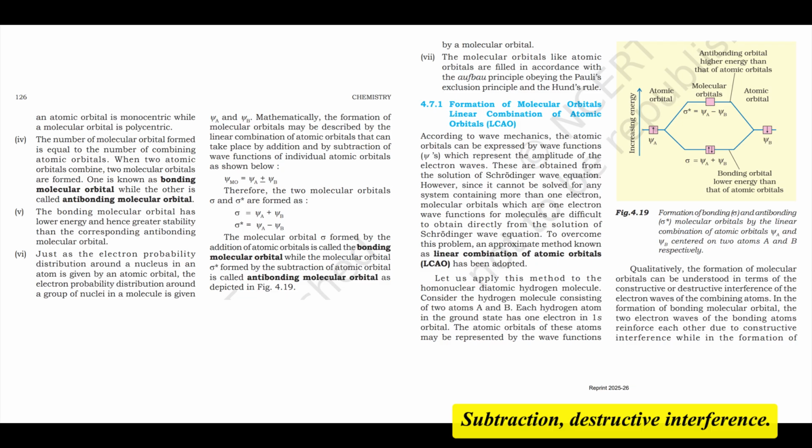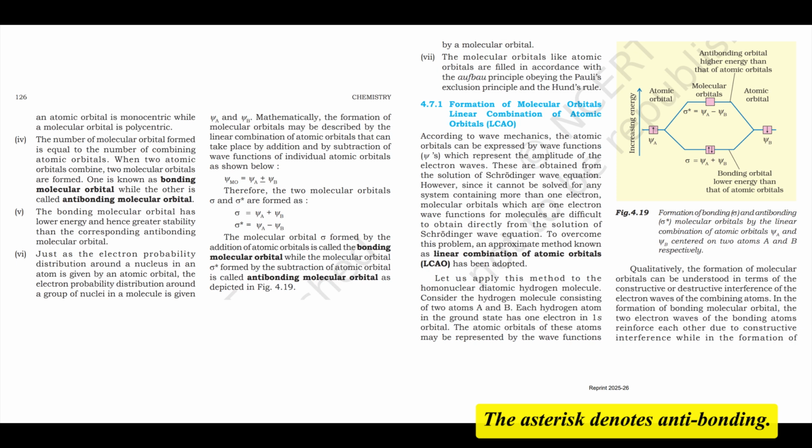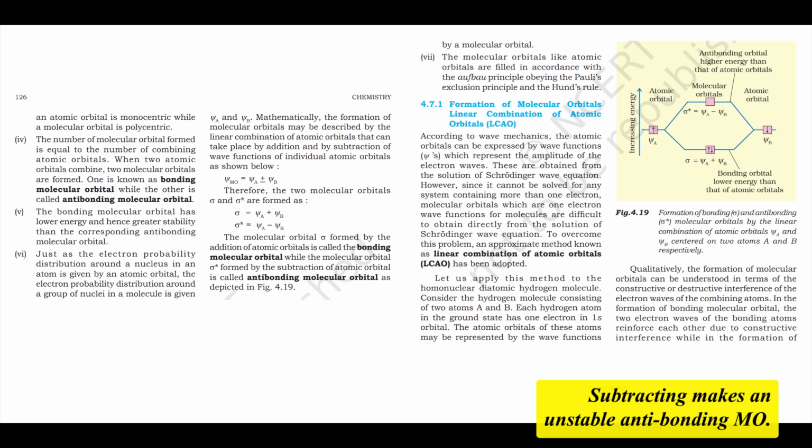It's lower in energy. Subtraction, destructive interference: ψ_ABMO equals ψA minus ψB. When the wave functions subtract, combining out of phase, electron density cancels out in the region between the nuclei, creating a nodal plane, a plane with 0 electron density there. The electron density is pushed outside the internuclear region. This increases repulsion between the nuclei, destabilizing the molecule, resulting in an antibonding molecular orbital. We call this σ*1s, sigma antibonding, from 1s orbitals. The asterisk denotes antibonding. It's higher in energy. So adding waves makes a stable bonding MO, subtracting makes an unstable antibonding MO.